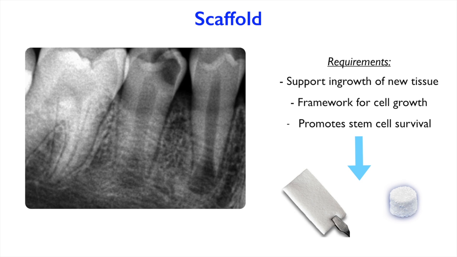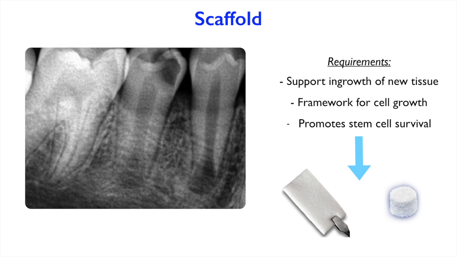And finally, our last requirement, before we look at the clinical procedure and see how all these materials come into play, is the use of a scaffold. The purpose of that is to support the ingrowth and to supply a framework for the growth of stem cells. Now, we could use a lot of, let's say, a collagen tape or collagen coat, but recently I heard about this Sinos putty, which is some kind of hydroxyapatite collagen material.